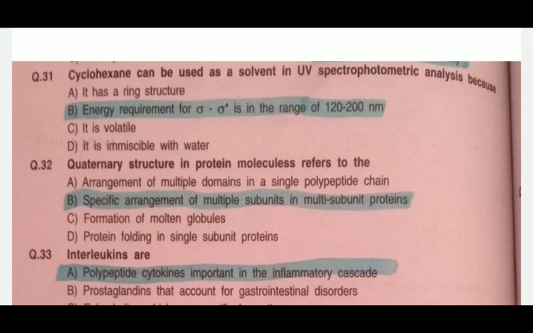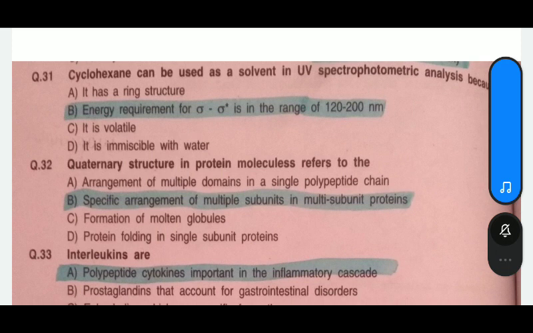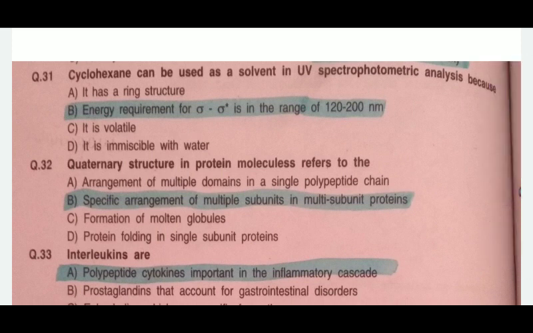So, good morning everyone. Today we will study the further questions of the GATE, that is from 31 to 60. So, first question is that cyclohexane can be used as a solvent in the UV spectrometric analysis because first, it has a ring structure. Second, the energy requirement for the sigma to sigma is in the range of 120 to 200 nanometer.